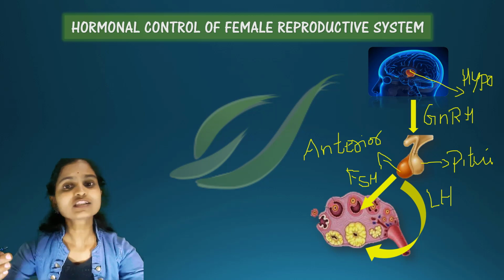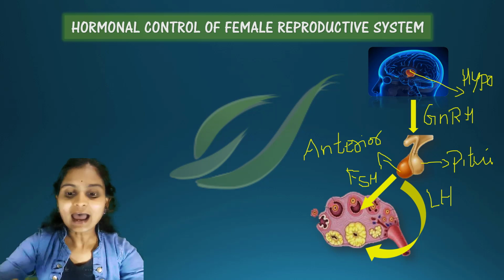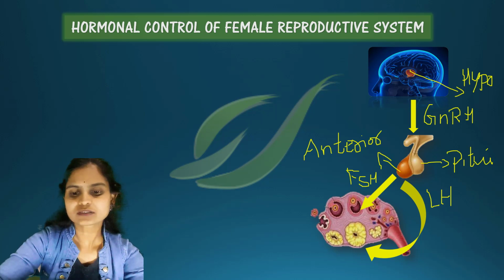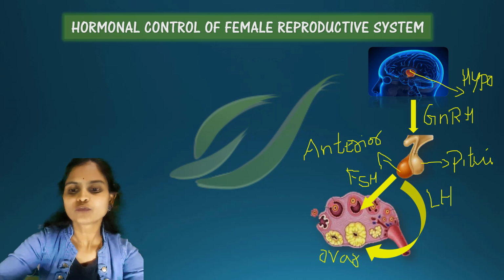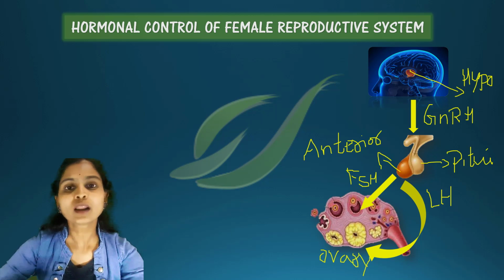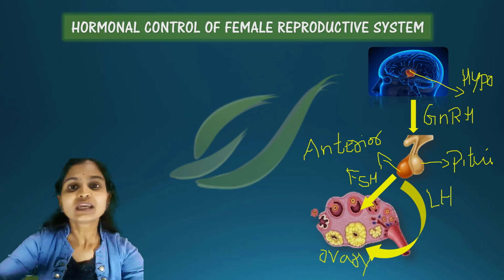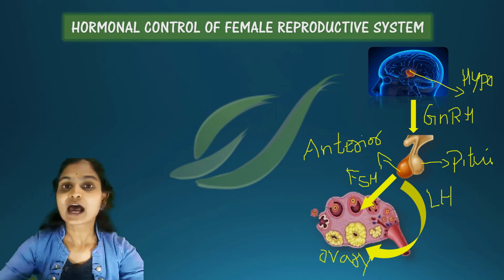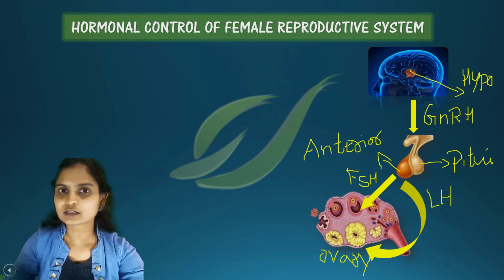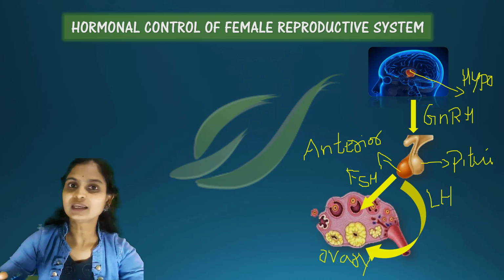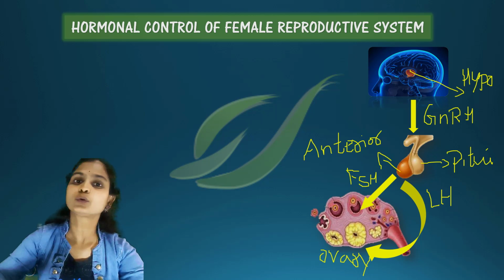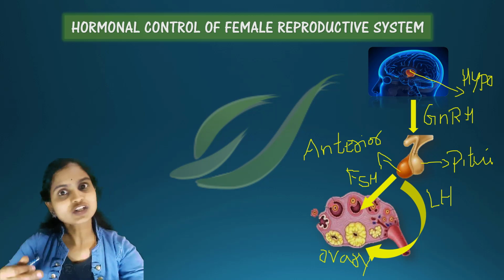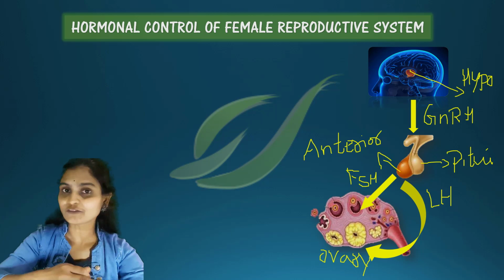Now coming to the follicle stimulating hormone. This follicle stimulating hormone acts on the ovary. This is a diagram of the ovary. Inside the ovary, many follicles are present. As we have studied under oogenesis, primary follicles give rise to secondary, secondary develop into tertiary follicles, and tertiary follicles give rise to Graafian follicles.